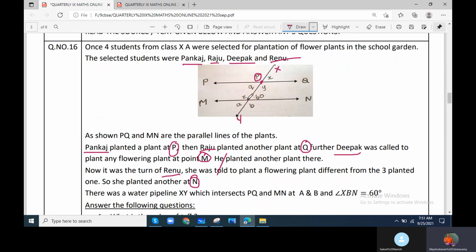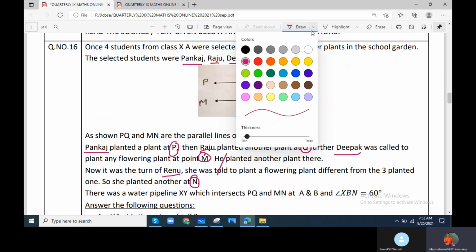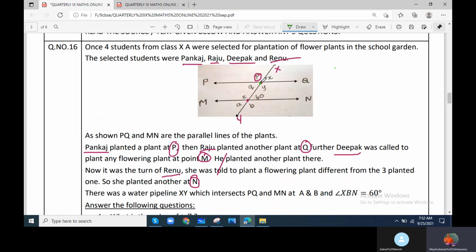This is A, this is B. They have given that it intersects at A and B. This is your point A, this is your point B. Okay, angle XBN is 60 degrees. Yes, this is XBN, they mentioned here 60 degrees.